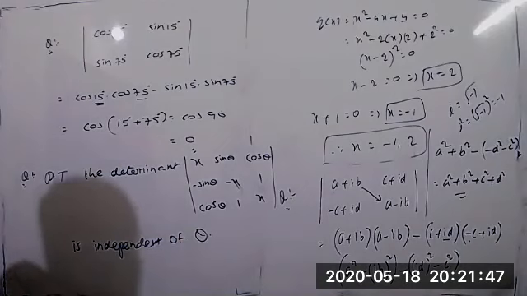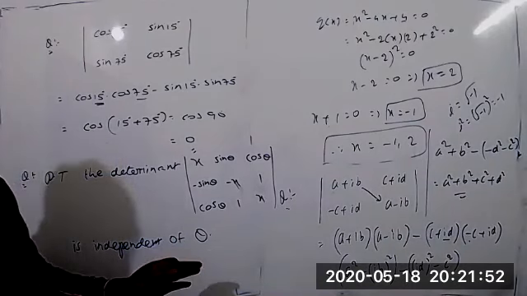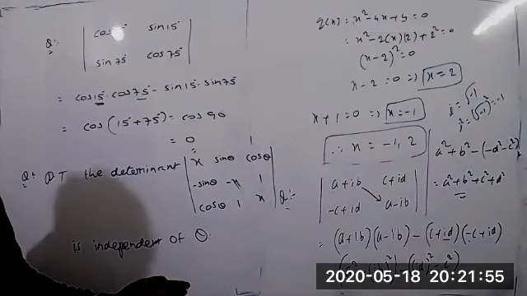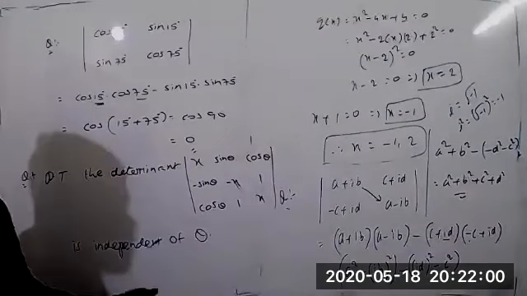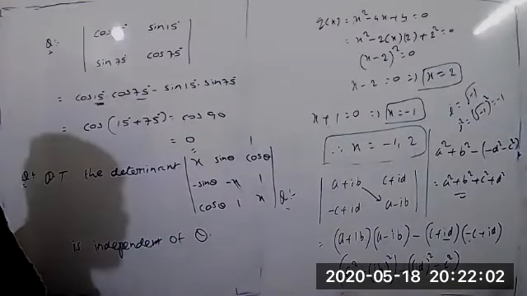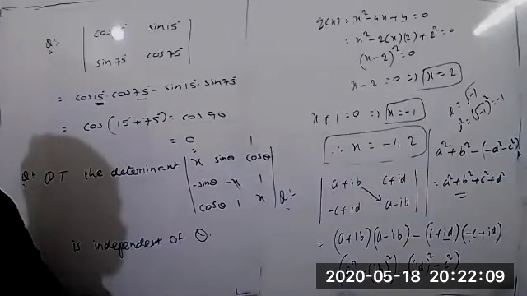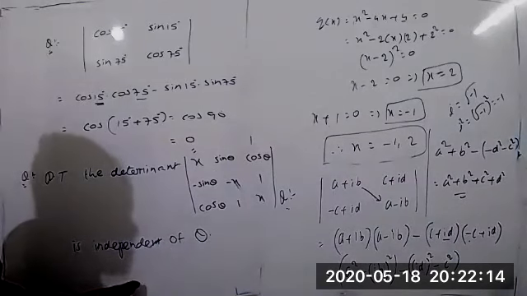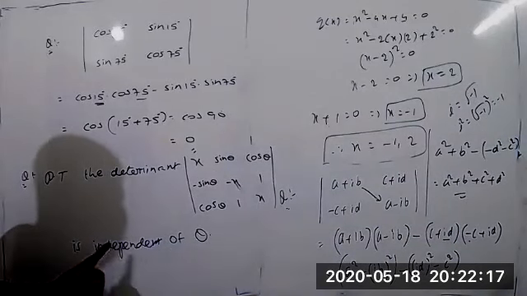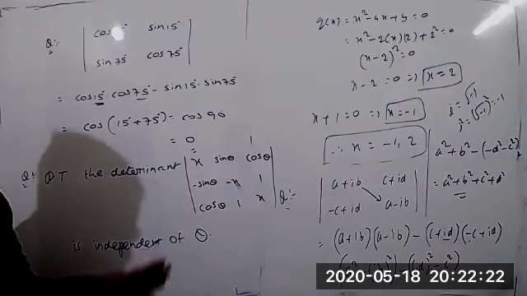Please tell me anyone now, what is the meaning of independent of theta here? Independent of theta means the result must be without theta. That means in that result we are not getting theta. We have variables in terms of x only, so clearly we can eliminate the theta here. That is independent of theta. Understood now? We can eliminate the theta here.